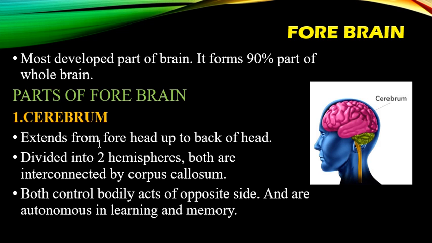The cerebrum extends from the forebrain up to the back of the head. This part of the forebrain, the cerebrum, is divided into 2 hemispheres, the right hemisphere and the left hemisphere. Both of these hemispheres are connected by the corpus callosum.